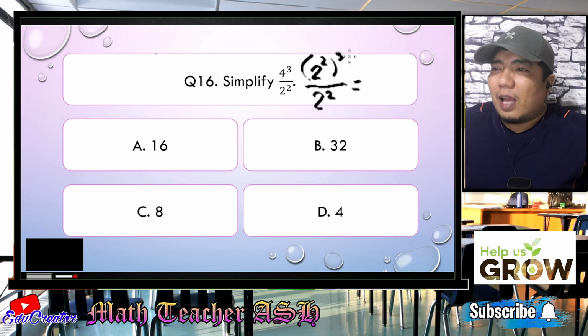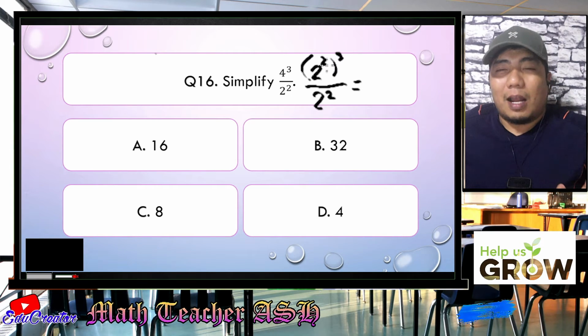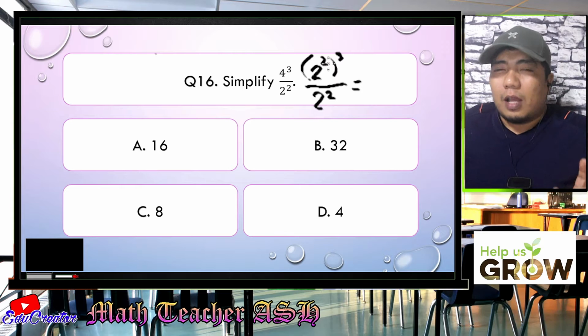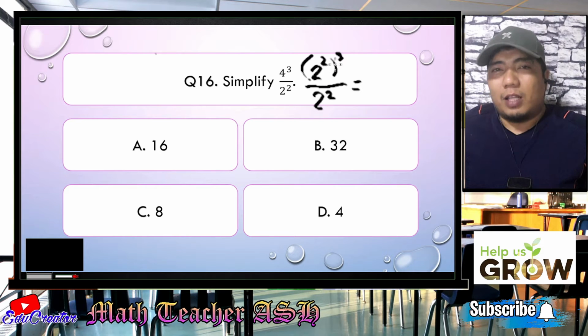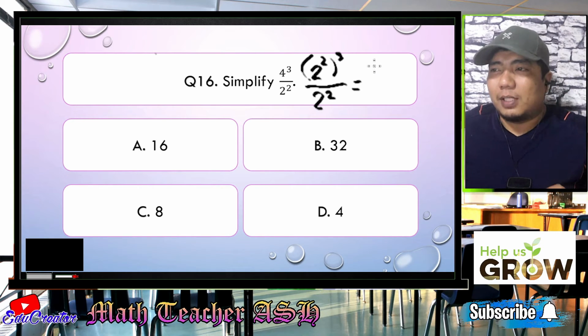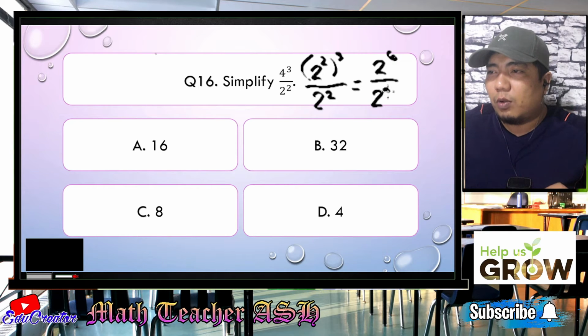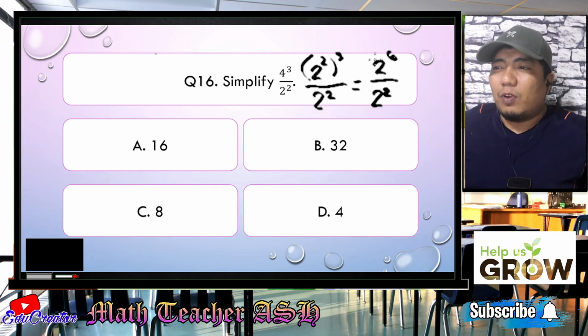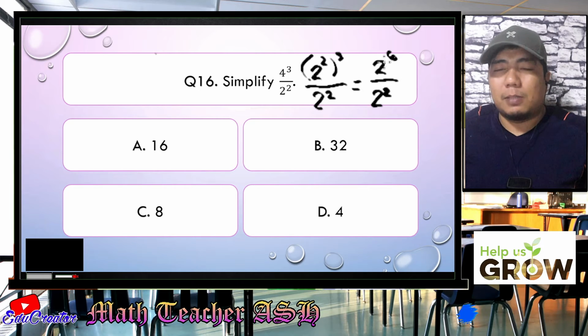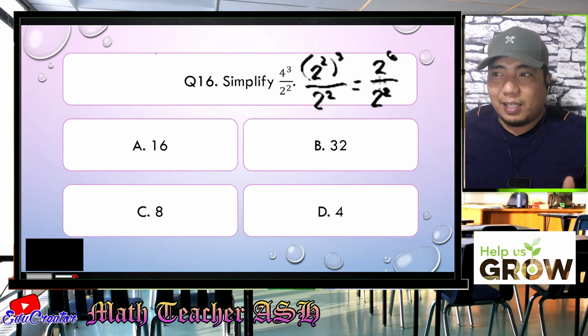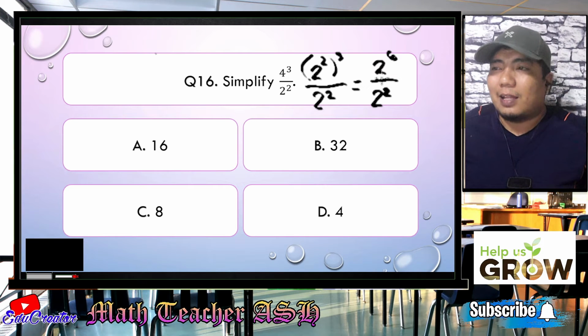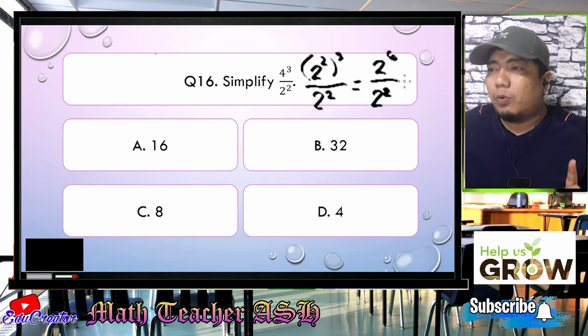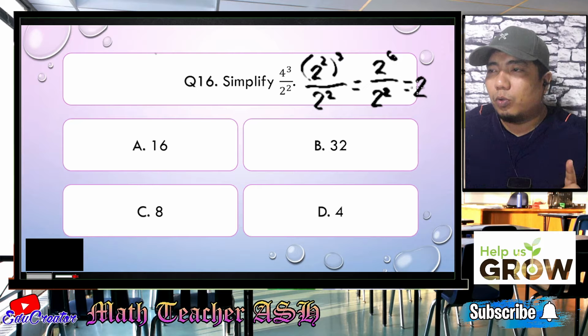Okay, so having this example, we are applying the power rule. So an exponent with another exponent will be multiplied. So 2 times 3, that will be 2 to the 6th power. Just copy the 2 squared over there. And then if you have this kind of problem, the same base but different exponents, and this is a division, then that means you just subtract the exponents and you copy the base. So 2, then 6 minus 2, that will become 4.